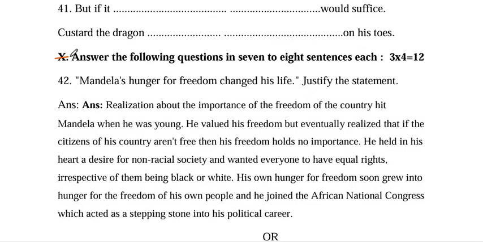Next, 4 marks question. Mandela's hunger for freedom changed his life. Justify the statement. Answer.